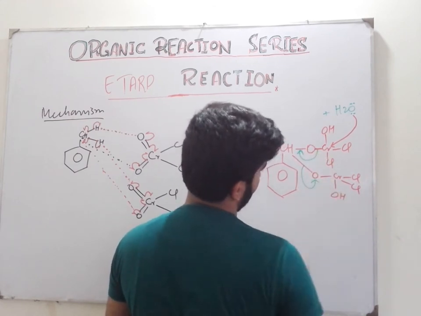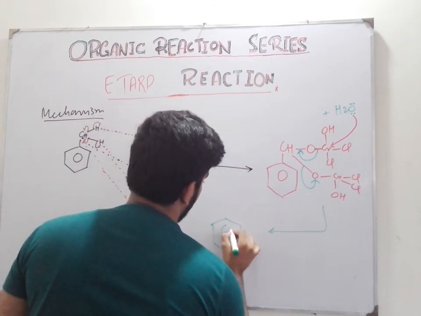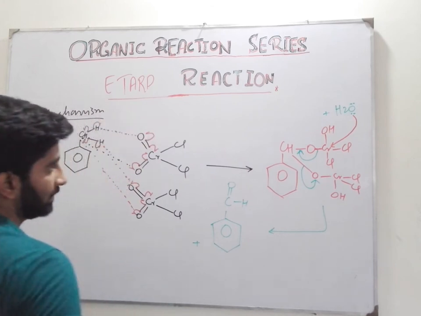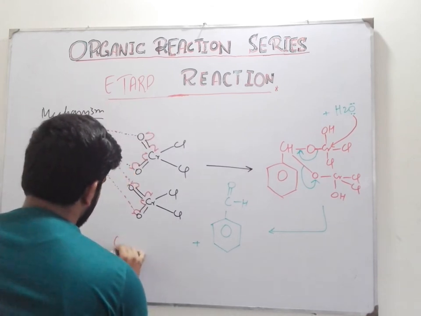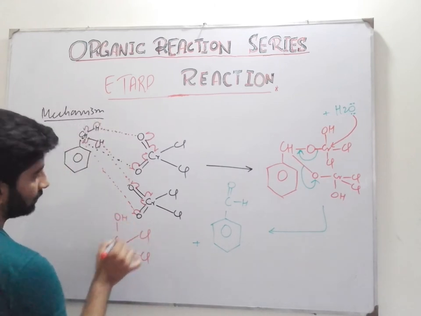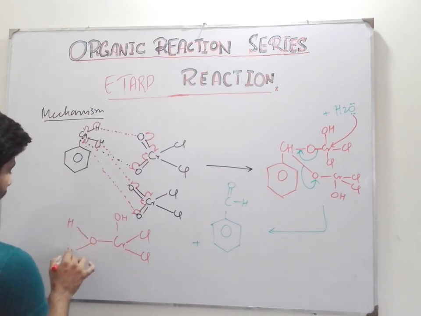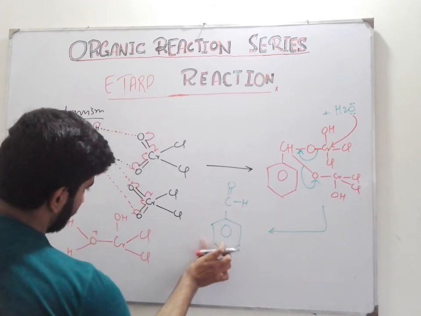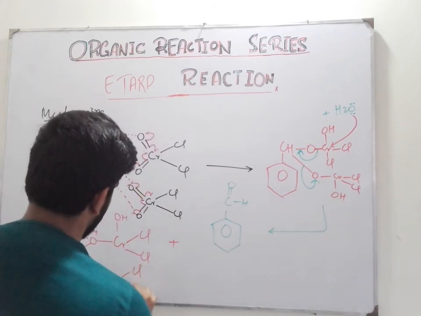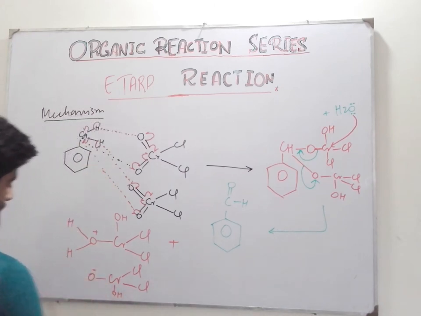These electrons are attracted by this oxygen, and in the next step there is formation of benzaldehyde, and formation of Cr, Cl, Cl, OH with oxygen, hydrogen, hydrogen, and also formation of Cr, Cl, Cl, single bond OH, single bond O negative.